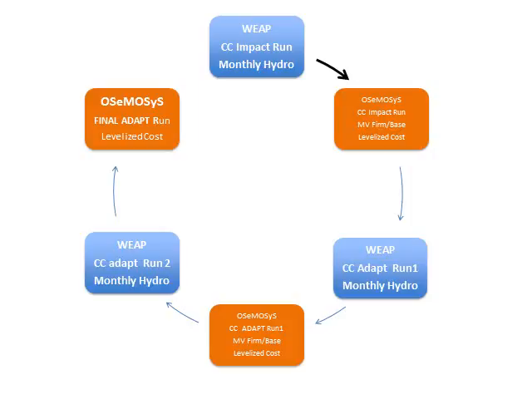WEAP would then optimize again, because the energy prices could be higher than was expected in the first box, or lower. WEAP would run and adjust, pass those outputs to the OSeMOSYS system. OSeMOSYS would run again, give one more set of prices. WEAP would run again, and that would pass to the final adaptation run of OSeMOSYS.